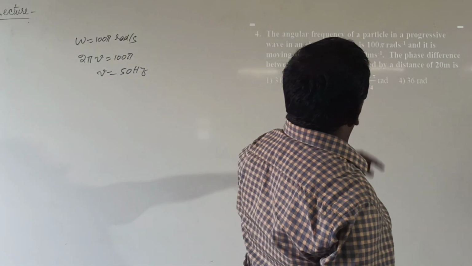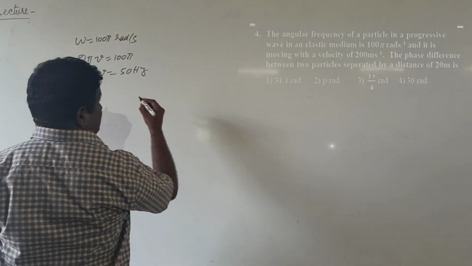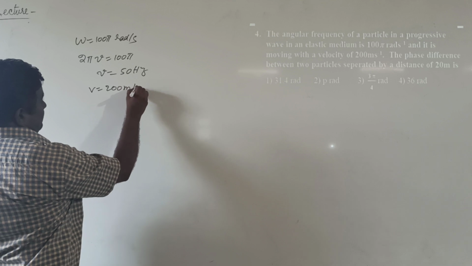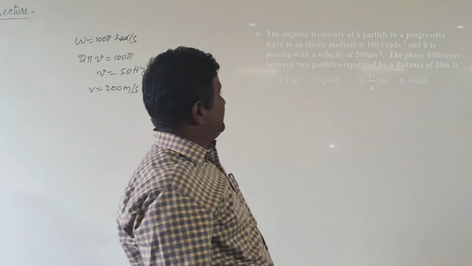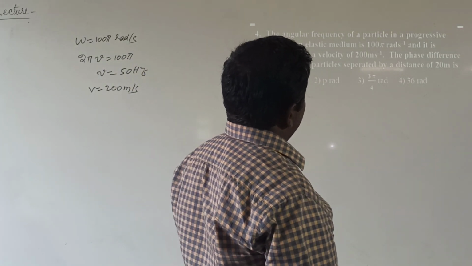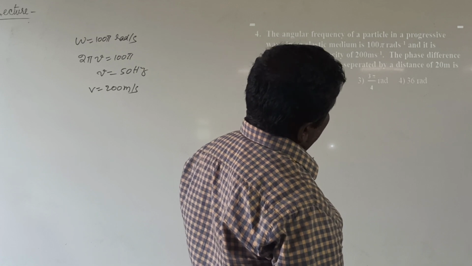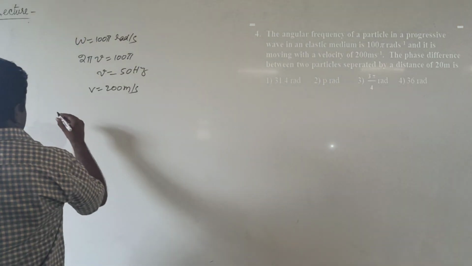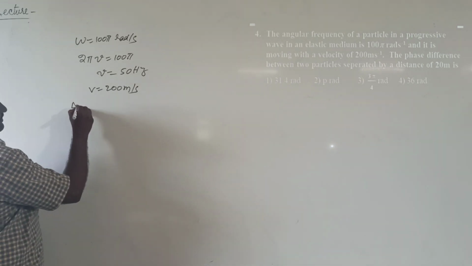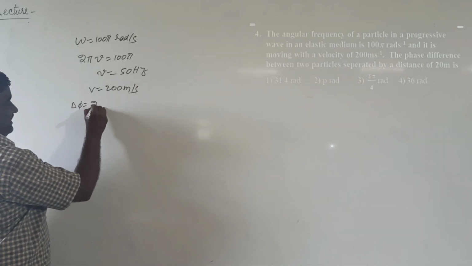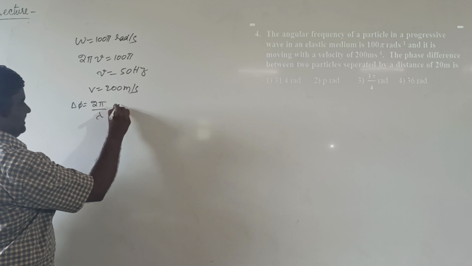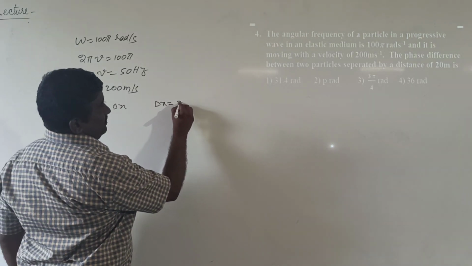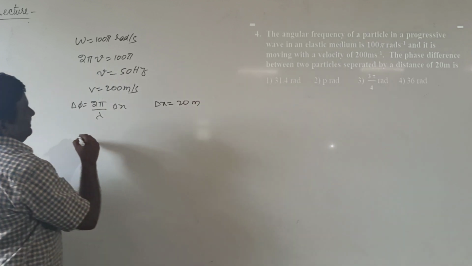And it is moving with a velocity v equal to 200 meters per second. The phase difference between two particles separated by a distance of 20 meters is dash. The relation between phase difference and path difference of a progressive wave is delta phi equal to 2 pi by lambda into delta x. From the given data, delta x equal to 20 meters.